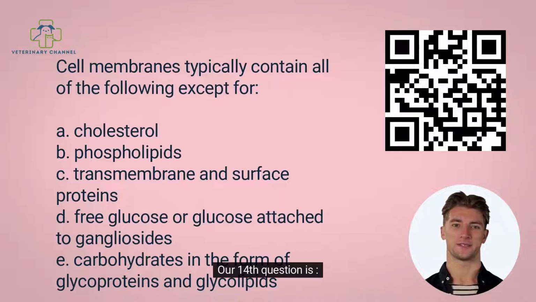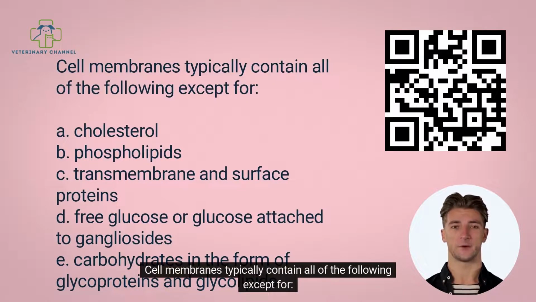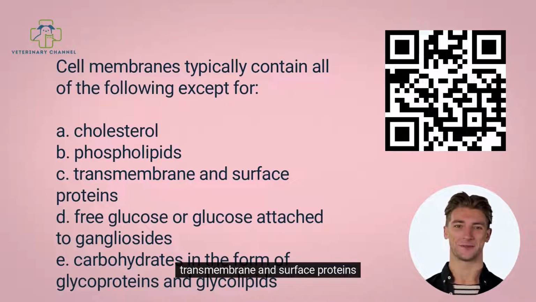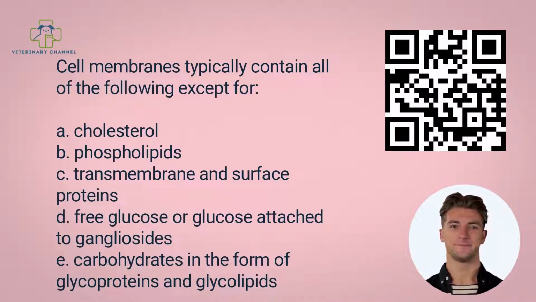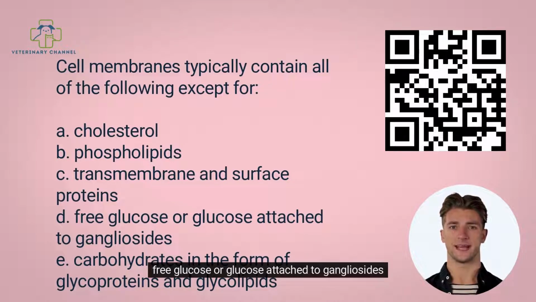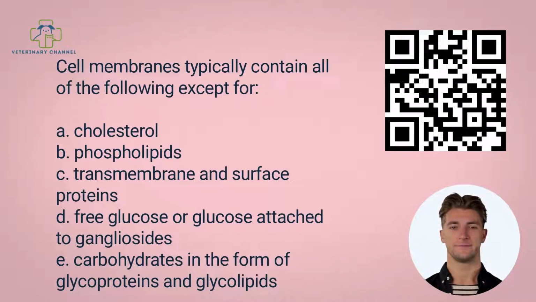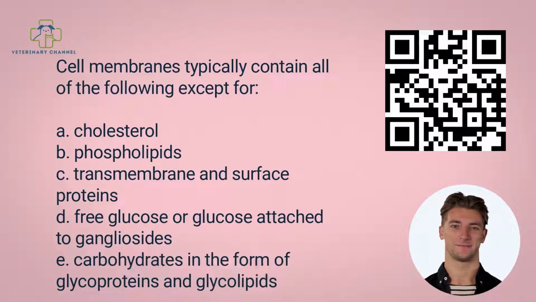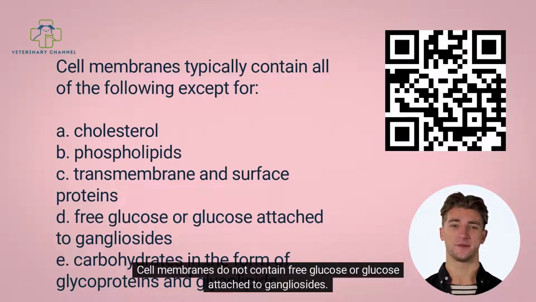Our 14th question is: cell membranes typically contain all of the following except for: A. Cholesterol, B. Phospholipids, C. Transmembrane and surface proteins, D. Free glucose or glucose attached to gangliosides, E. Carbohydrates in the form of glycoproteins and glycolipids. The answer is D. Cell membranes do not contain free glucose or glucose attached to gangliosides.